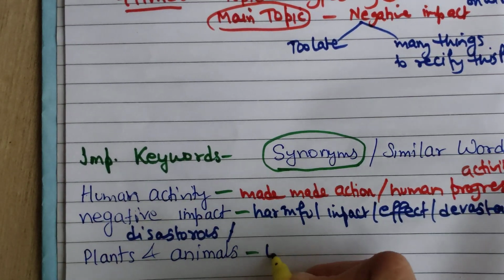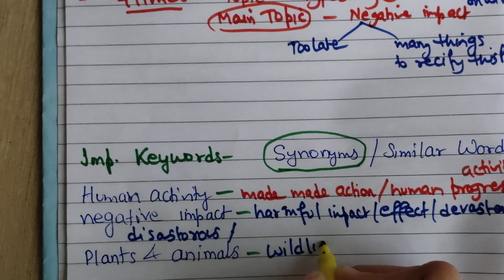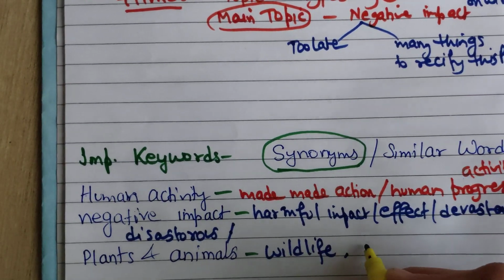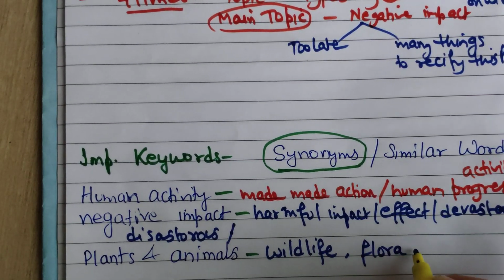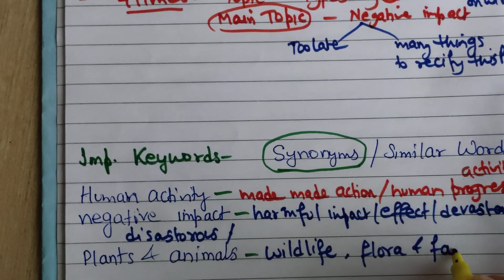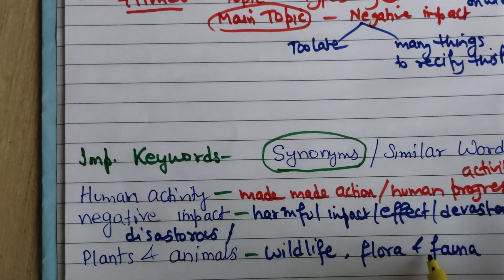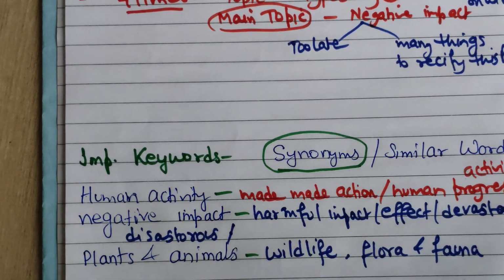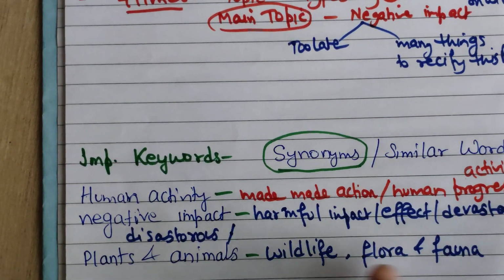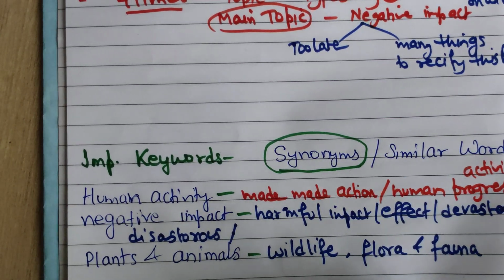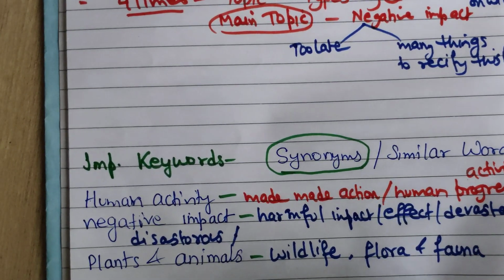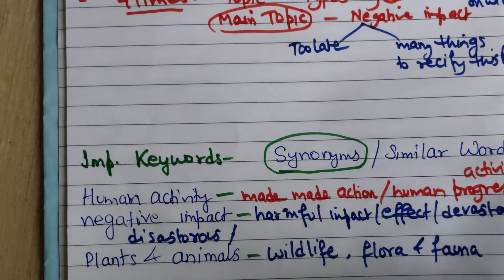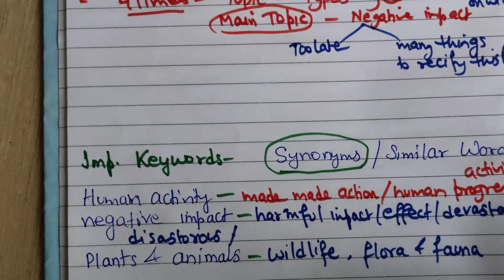Plants and animals: wildlife, flora and fauna, but this "and" is not allowed in formal writing. Okay, I'm just making a video, that's why I'm writing it. Okay, this, it's too late to do, nothing can be done. Okay, nothing can be done.